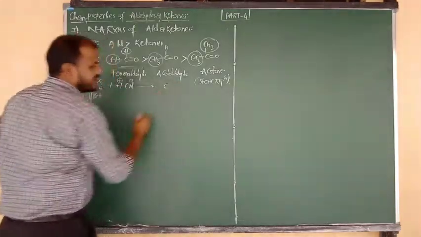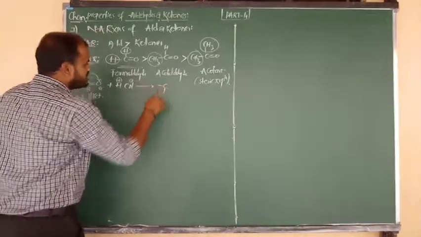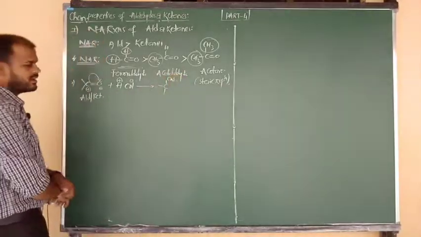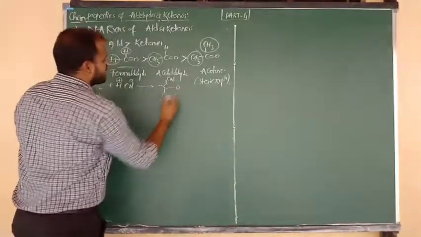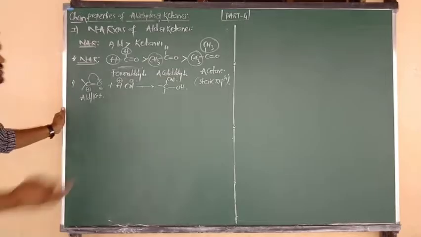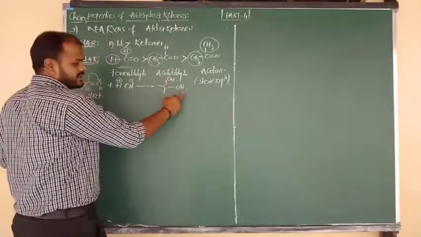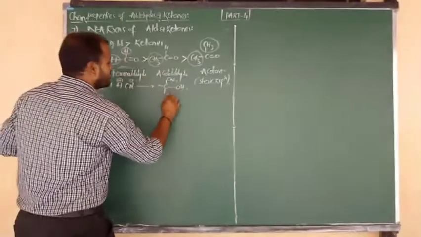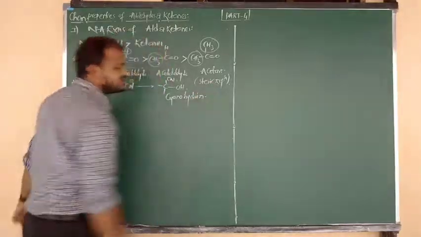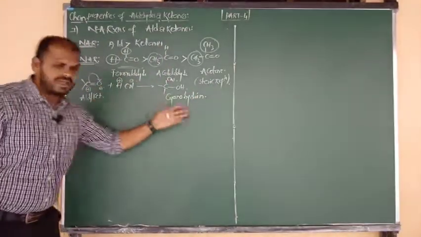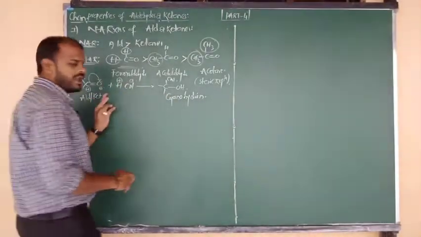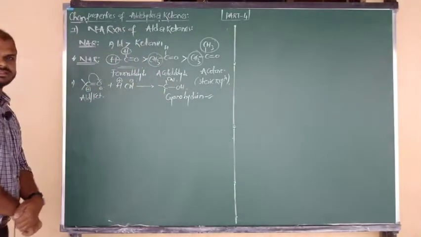Okay, the central C contains how many bonds here? Actually 2 bonds. Now the central C carries a positive charge and is attacked by CN minus. After attack of the nucleophile, the double bond becomes a single bond. O minus is attacked by H plus, and you get the product with OH. So OH and CN, hydroxy and cyano, if both groups are present on one carbon, then we say this is a gem compound, and the name of the compound is cyanohydrin. So acetaldehyde gives acetaldehyde cyanohydrin, benzaldehyde gives benzaldehyde cyanohydrin. Whatever it may be, upon addition of HCN the product is called a cyanohydrin.